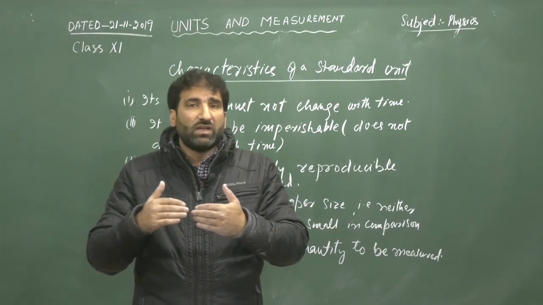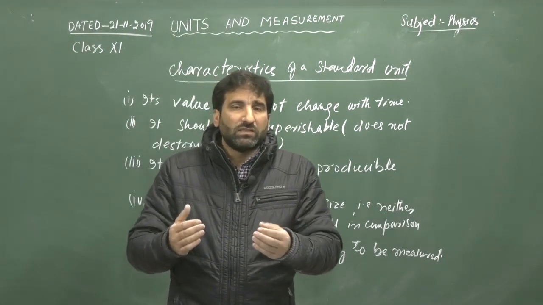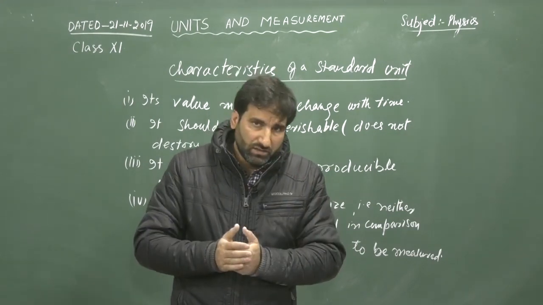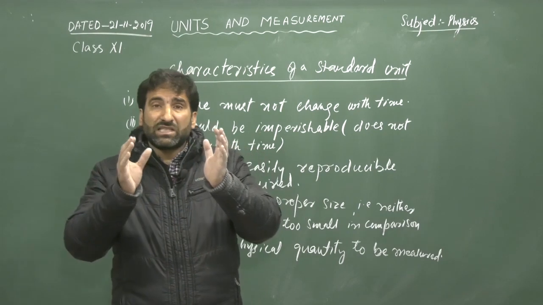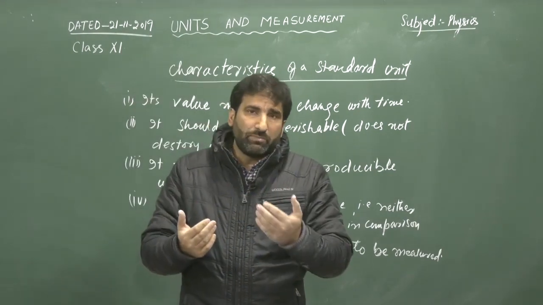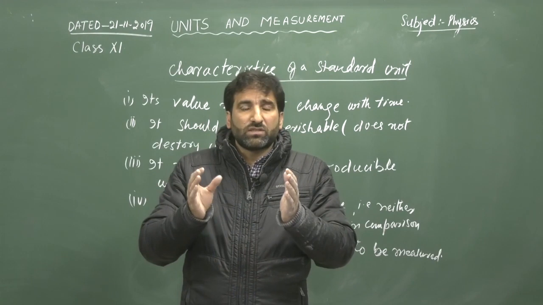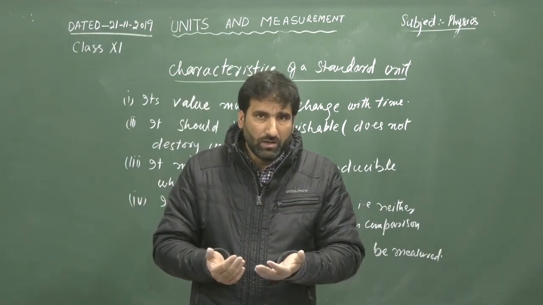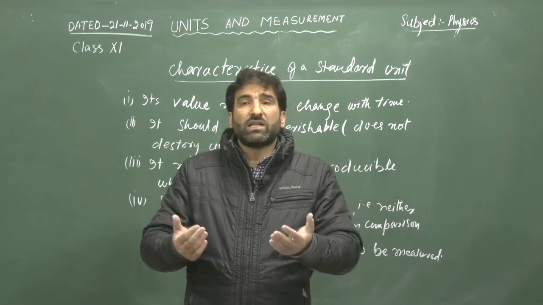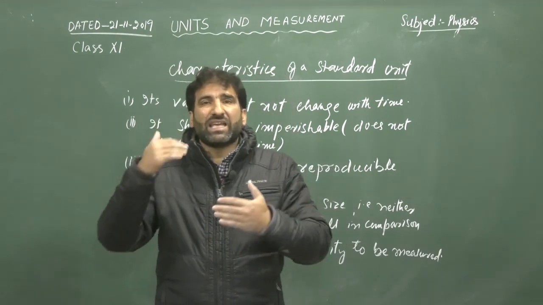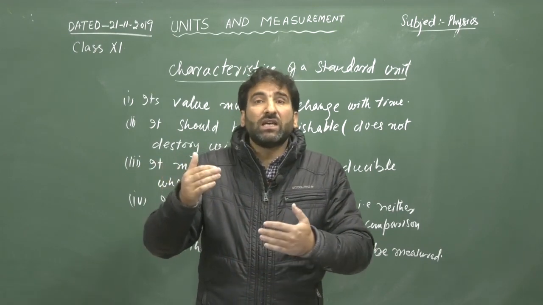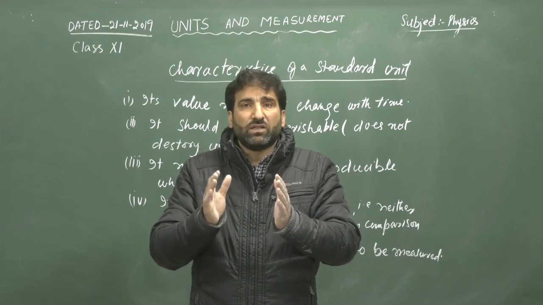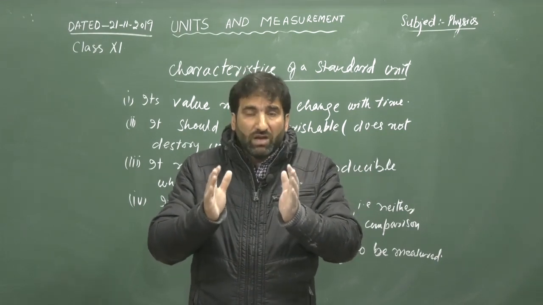It should be of proper size in comparison with the physical quantity to be measured. Say for example, we cannot use a meter scale to measure the distance between the earth and the sun. It is not convenient. So it should be of proper size.